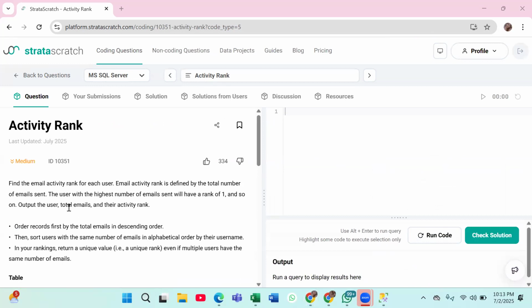Okay, so find the email activity rank for each user. Let's see what our question is saying. We need to find the email activity rank, which is defined by the total number of emails sent.